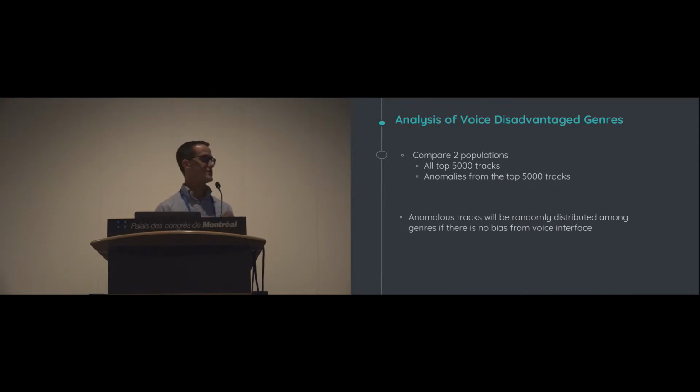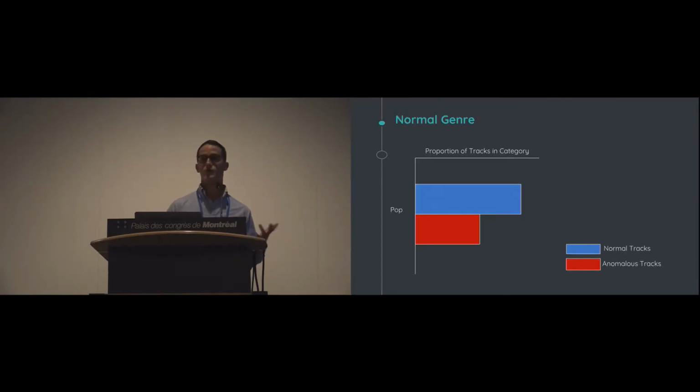And so what we're going to do is take the top 5,000 tracks by popularity, and then run the anomaly detection we just talked about over those top 5,000 tracks. We're going to compare those two populations. We can basically hypothesize that if the anomalous tracks are randomly distributed, that means the voice interface is treating everything pretty fairly. And so an example of a normal genre would be something like pop, where we see it as a distribution among the normal tracks, and it's actually underrepresented among the anomalous tracks. It uses language that voice interfaces can understand very easily, and so it doesn't have a lot of issues.